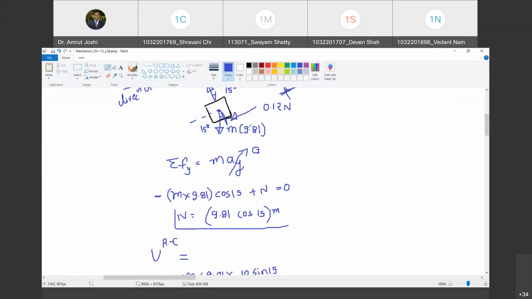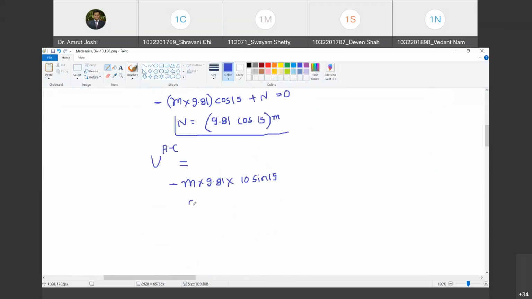Which is the other force? The other force is this frictional force. How much is that frictional force? It is 0.12 times N. But what is the value of N? N is 9.81 cos of 15 times m. Happy? Yes, sir. And this multiplied by how much?